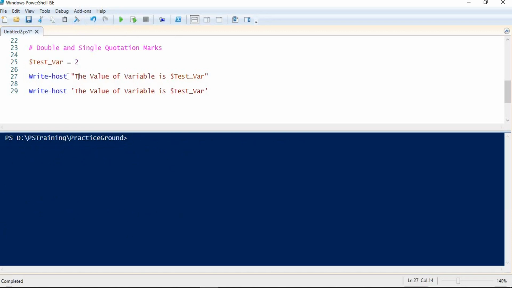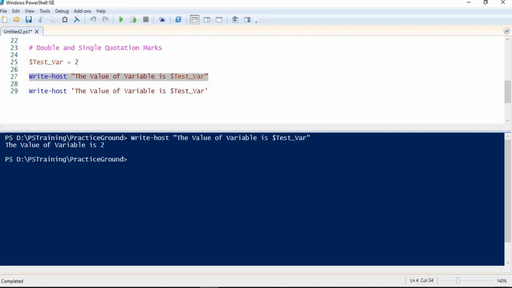Now if I try to use the variable in an expression by enclosing the expression in double quotes, let's see what exactly is returned. We can see the value of the variable has been returned, like the value of the variable is 2. Can you see this? I'm getting the value of this variable.